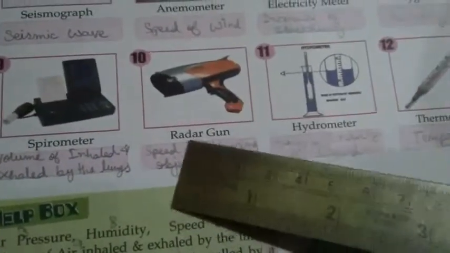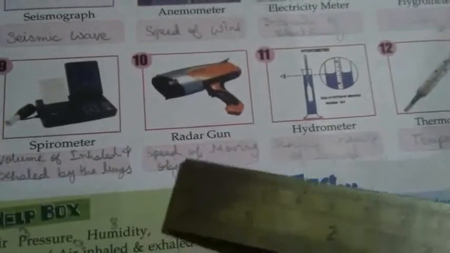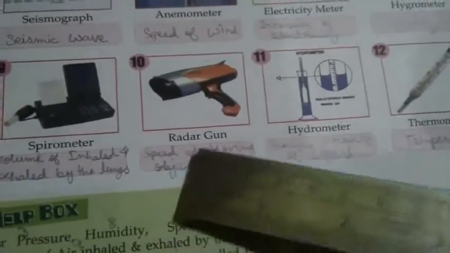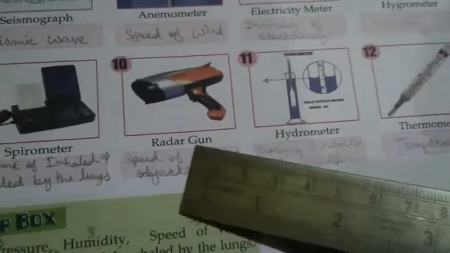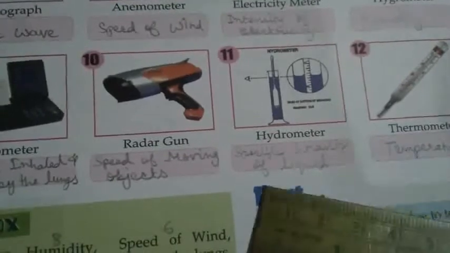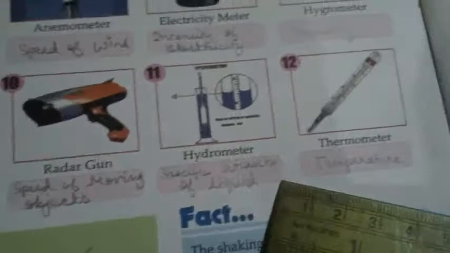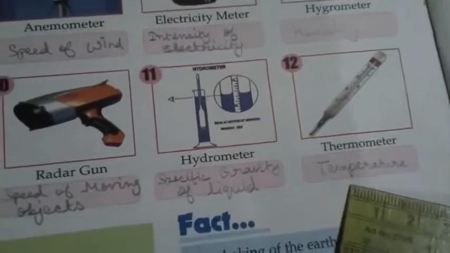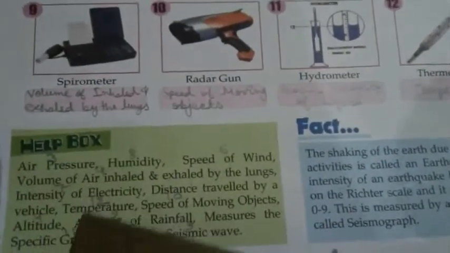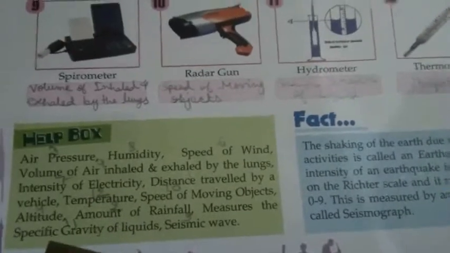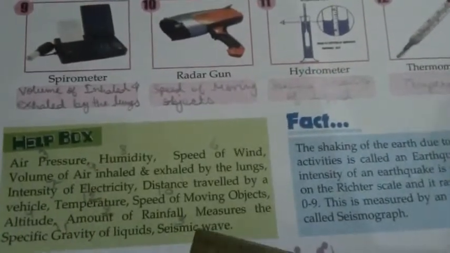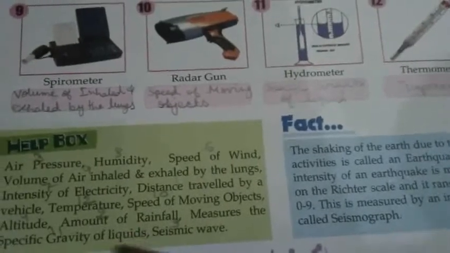Next is radar gun. It measures the speed of moving object. Next is hydrometer. It measures specific gravity of liquid. Next is thermometer. It measures temperature. You all know. So the help box is given. Answer is also given here. I have written. You can take the help from here and write from here.